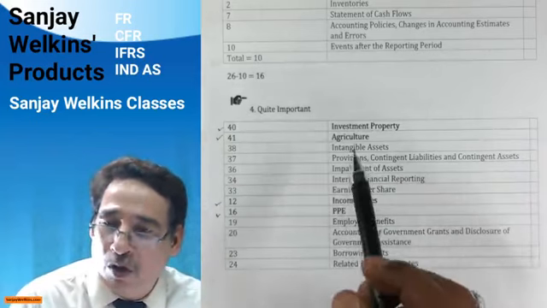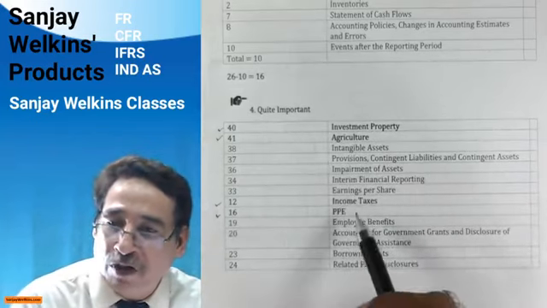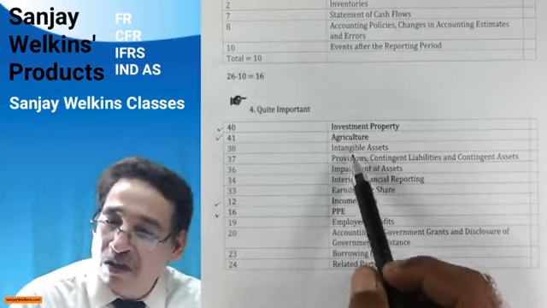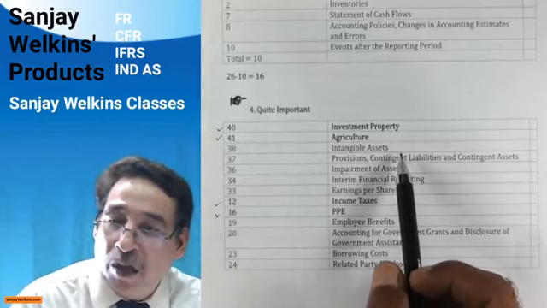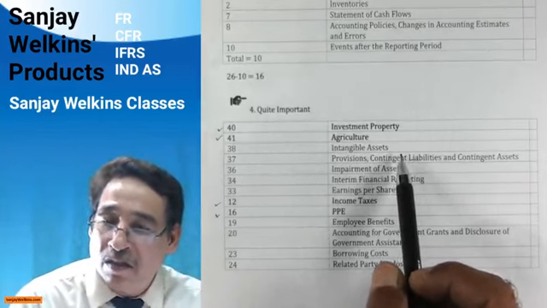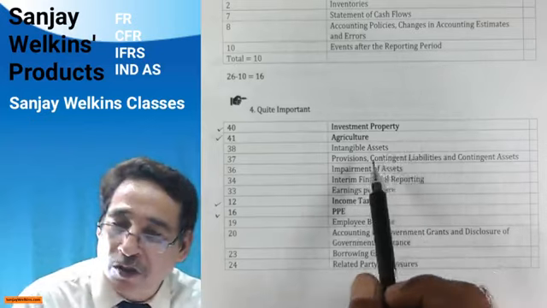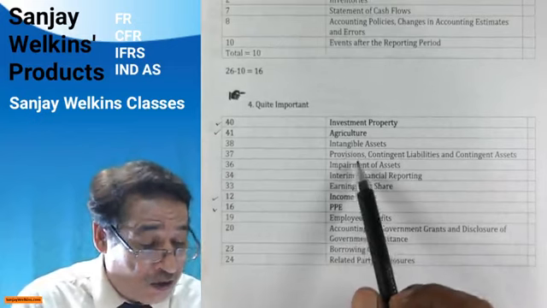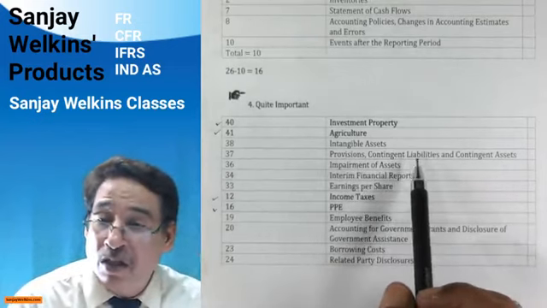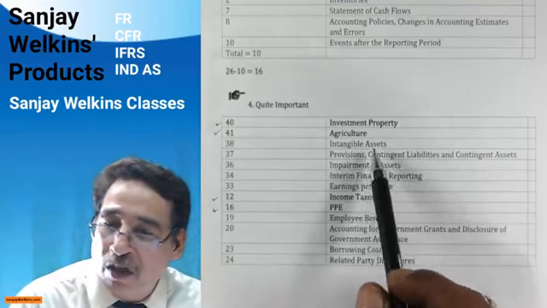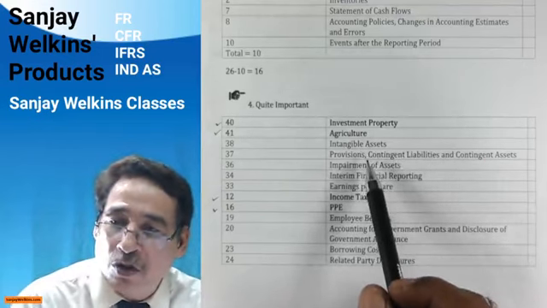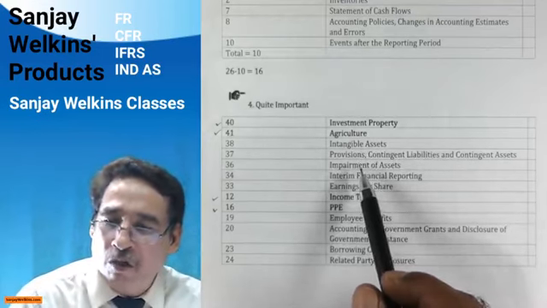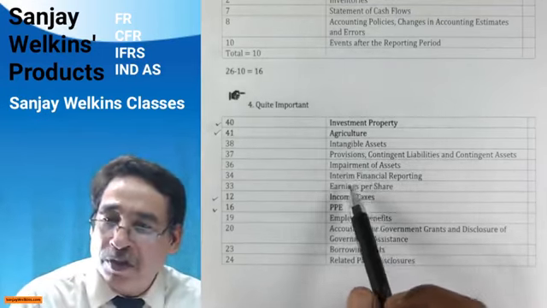Since you have already gone through your existing standards in your earlier phases of education, you need not sweat it out to complete standards such as intangible assets. Earlier you did it by the name of AS 26, intangible asset, existing standard, isn't it? It is absolutely similar to that. Similarly, you have earlier done accounting standard 29. Now it is IND AS 37, provisions, contingent liabilities and contingent assets. Quite obviously, since you are aware of all these things, these standards should not put you in a situation which is complex. That means you should feel quite easy while doing these particular standards, isn't it?